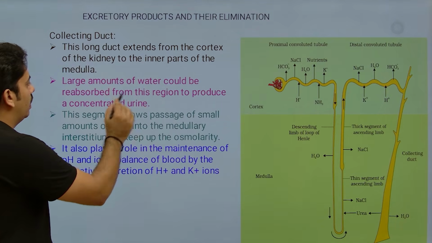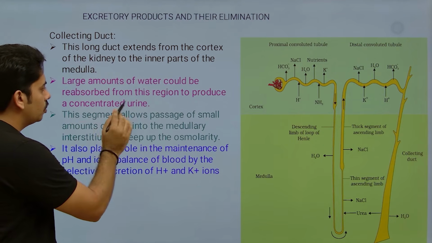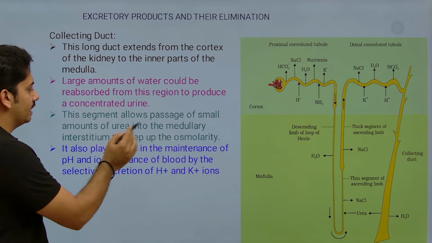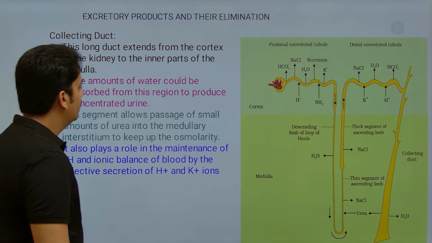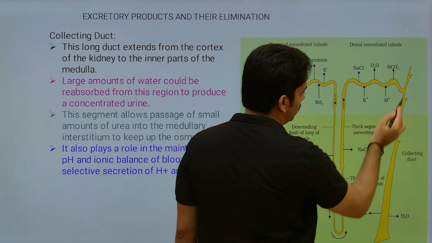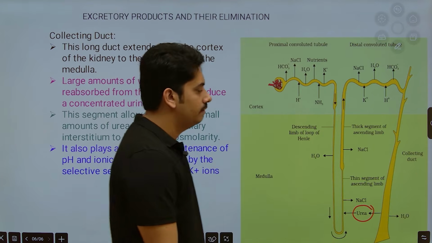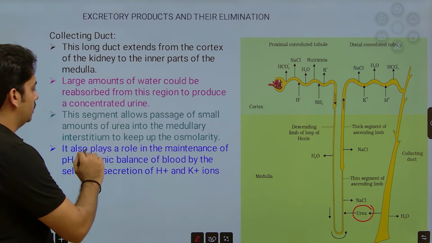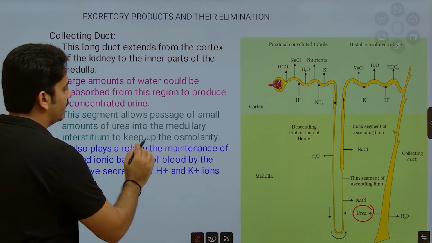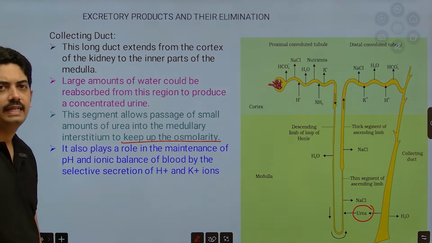A large amount of water could be reabsorbed from this region to produce concentrated urine. This segment allows passage of a small amount of urea into the medullary region. Here they have shown a small amount of urea going back to the medullary region. Why will it be sent back?